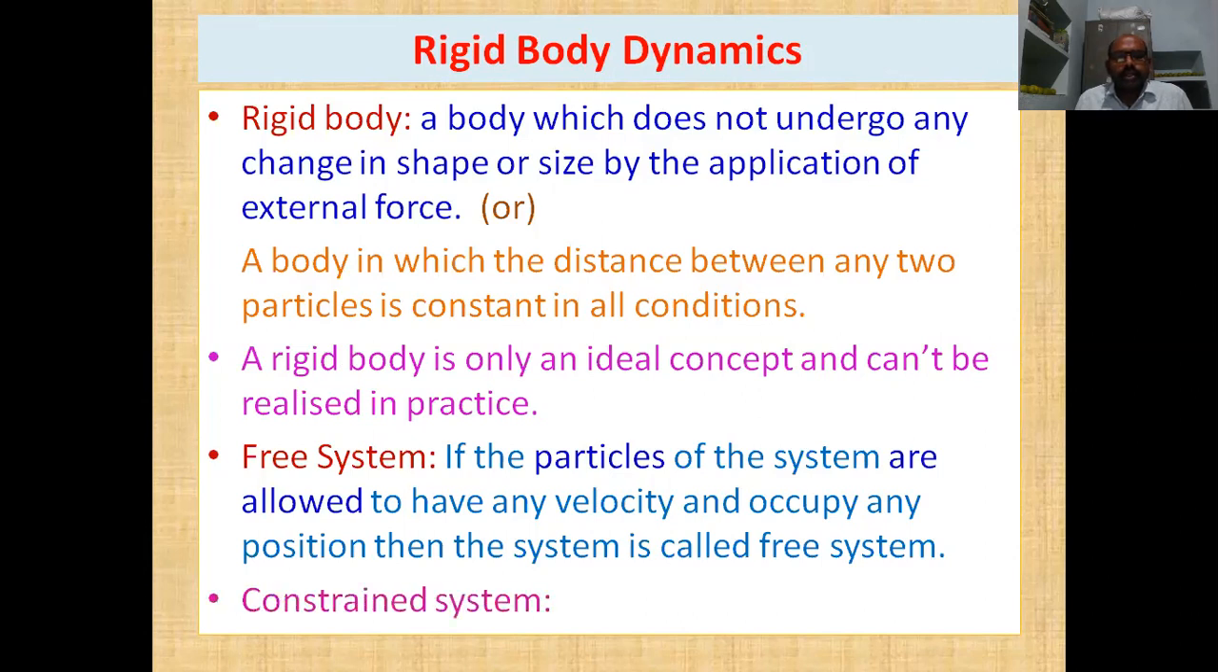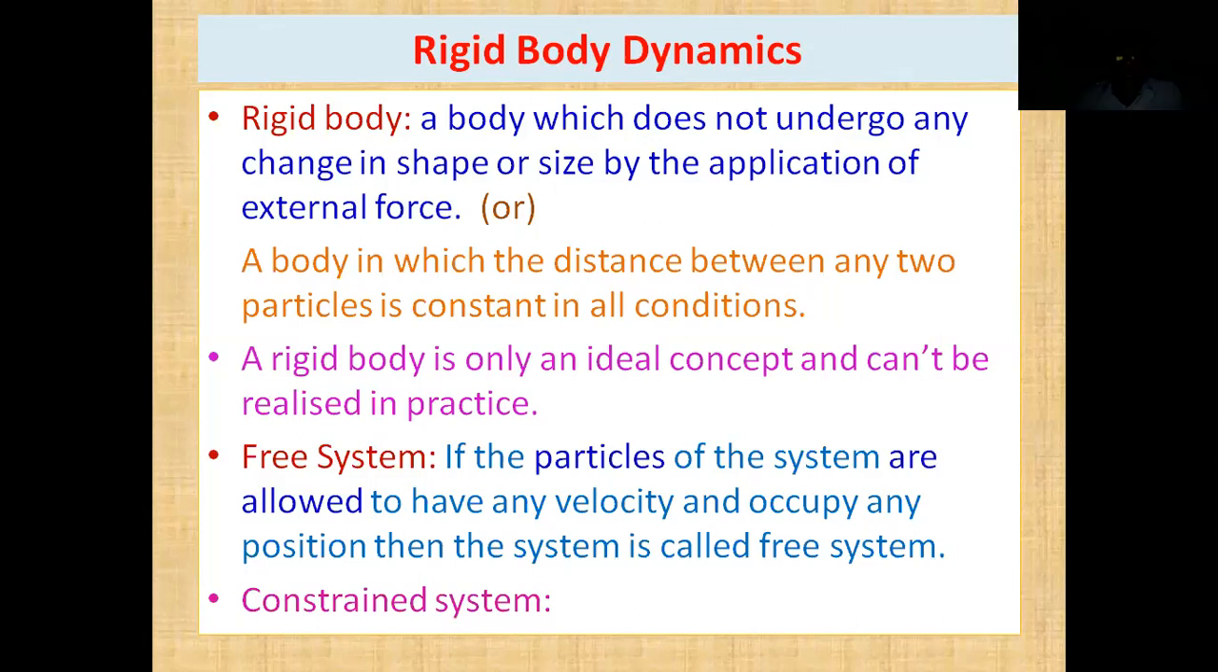So another one is constrained system. If the particles of the system are not allowed to have any velocity and occupy any position, then the system is called constrained system. So there is some condition or constraint in attaining the position and the velocity. That system is called a constrained system. So rigid body is an example for a constrained system.